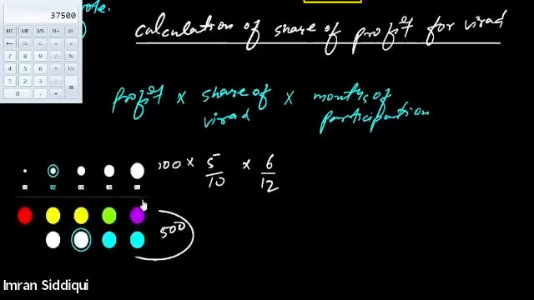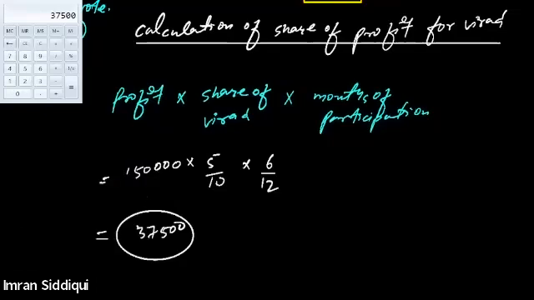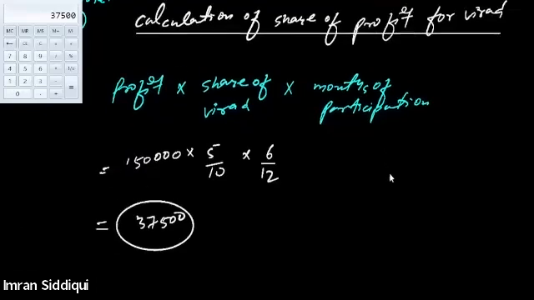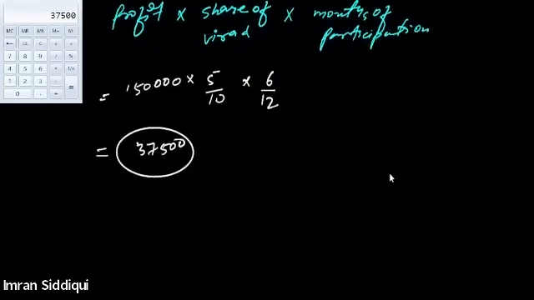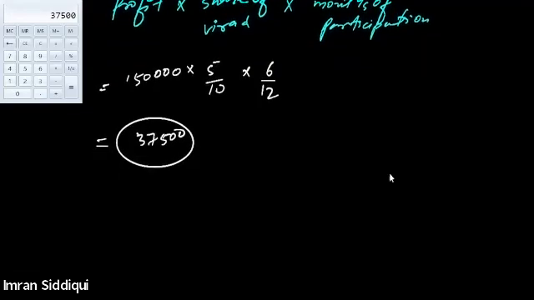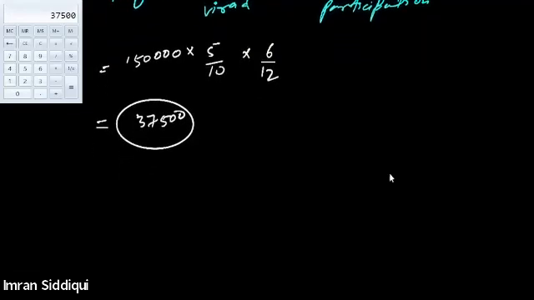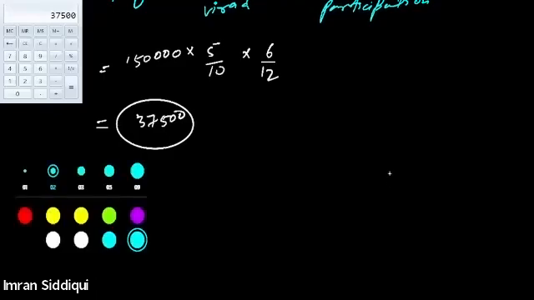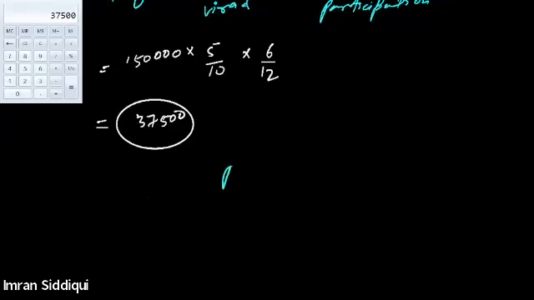Now, can anybody please tell me the journal entry of profit? How do we journalize the profit? Profit and loss suspense account, correct.